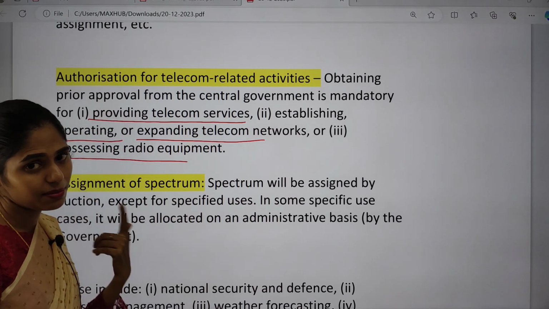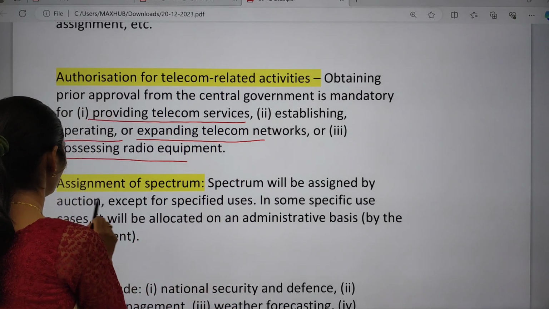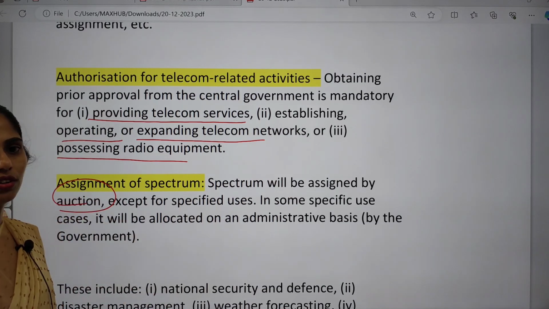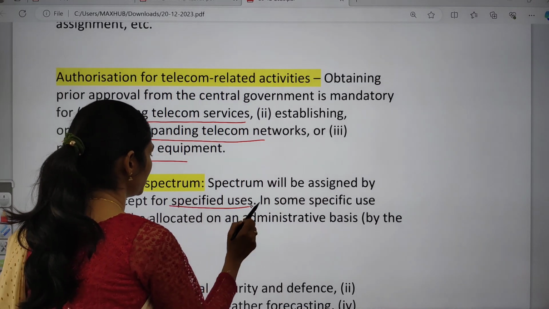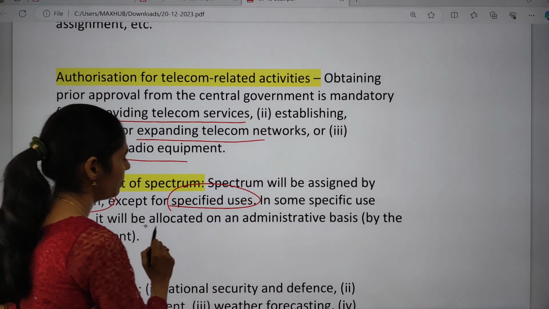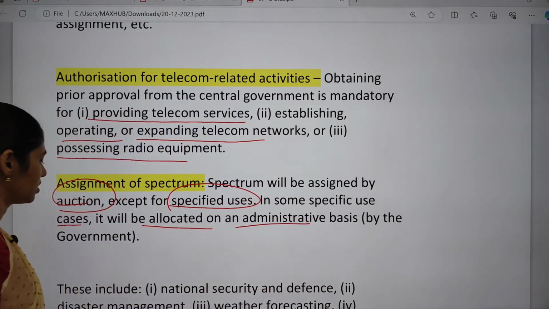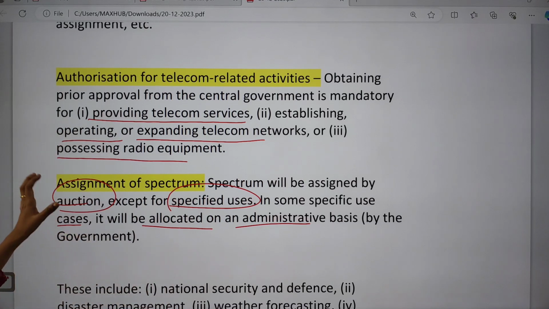And the next one is the assignment of spectrum. Spectrum will be assigned by auction, except for specified cases. In some specific use cases, it will be allocated on an administrative basis. Okay, this is very, very important regarding spectrum.